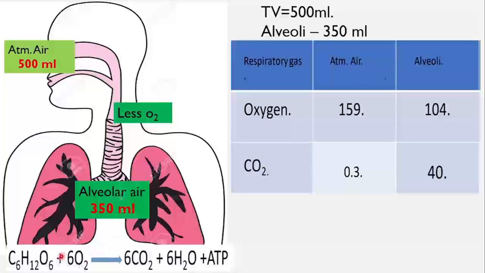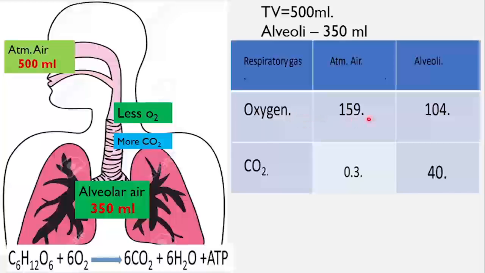Here, as a result of gaseous exchange, the oxygen present in the lungs is taken into the blood and carbon dioxide from the blood is released into the lungs. So that's why the air in the respiratory tract has less O2 and more CO2. So when this fresh air mixes with the inside air, which has more CO2 and less O2, the partial pressure changes.